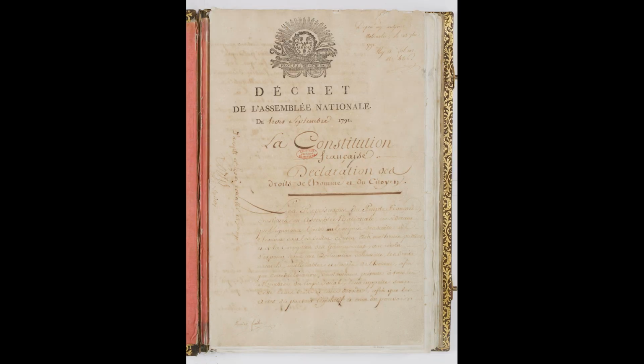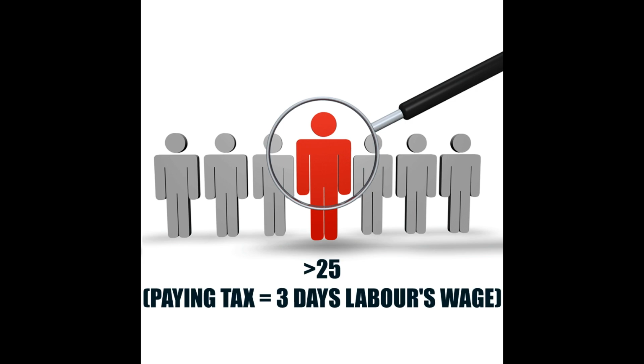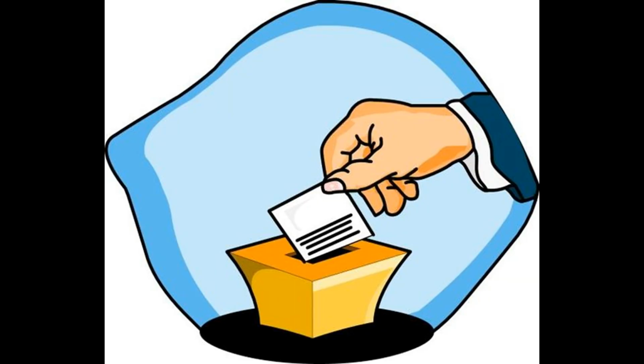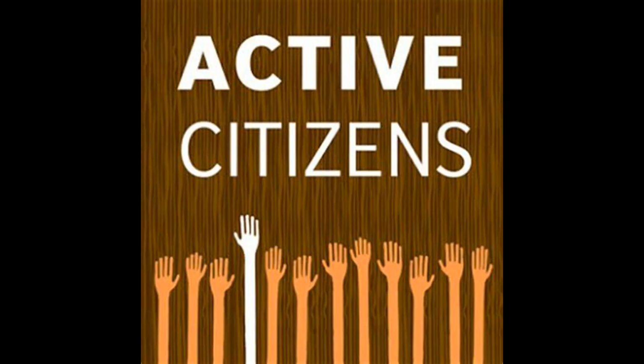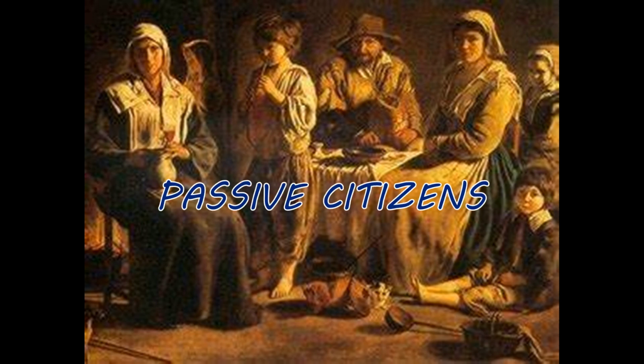The new constitution got the members of the National Assembly indirectly elected. Men above the age of 25 who paid taxes equal to 3 days of a laborer's wage were given the right to vote and called active citizens. The remaining men and women were called passive citizens.